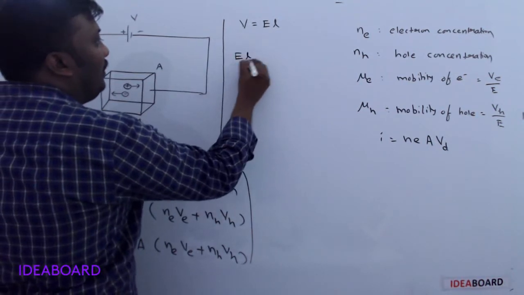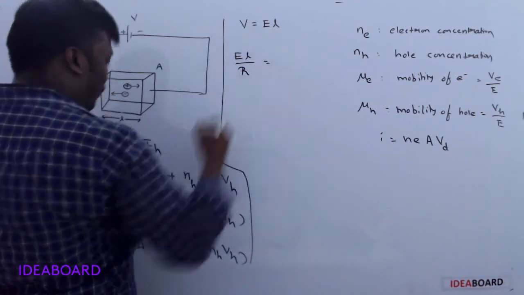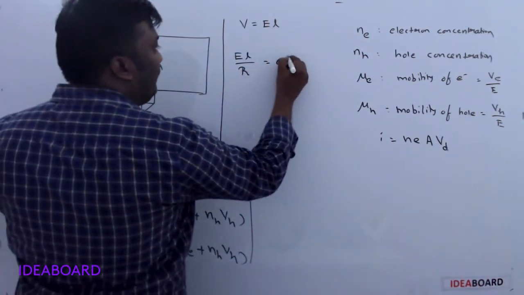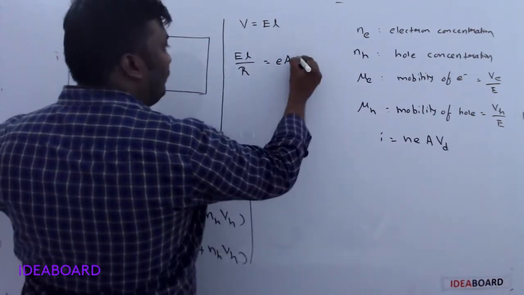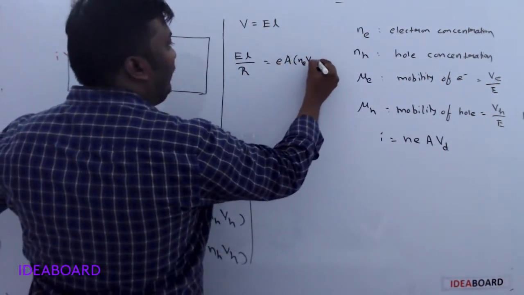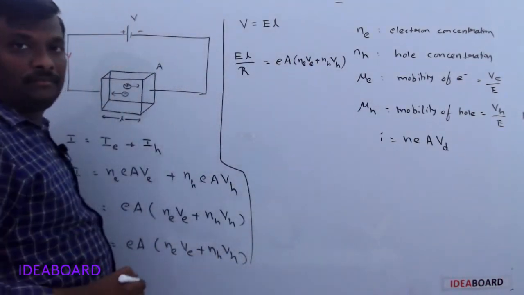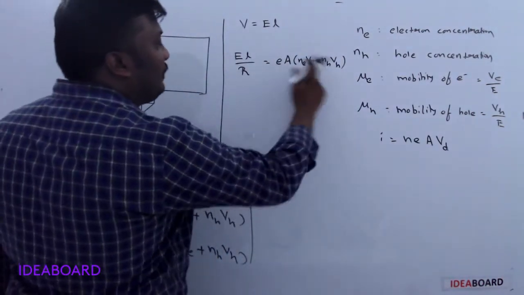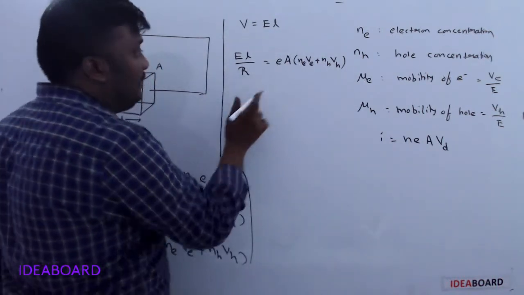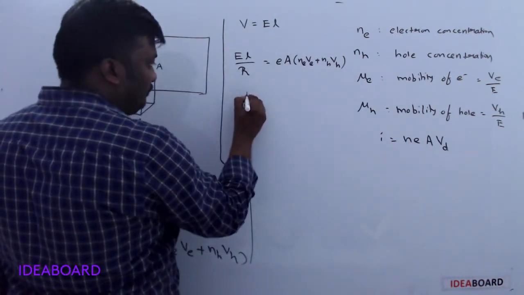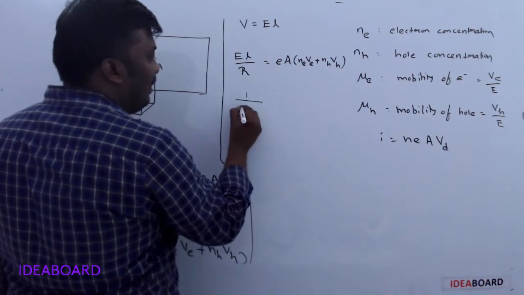Therefore, E L / R = e A (n_e v_e + n_h v_h). Now rearrange this equation. Concentrate please. Here 1/R is there.